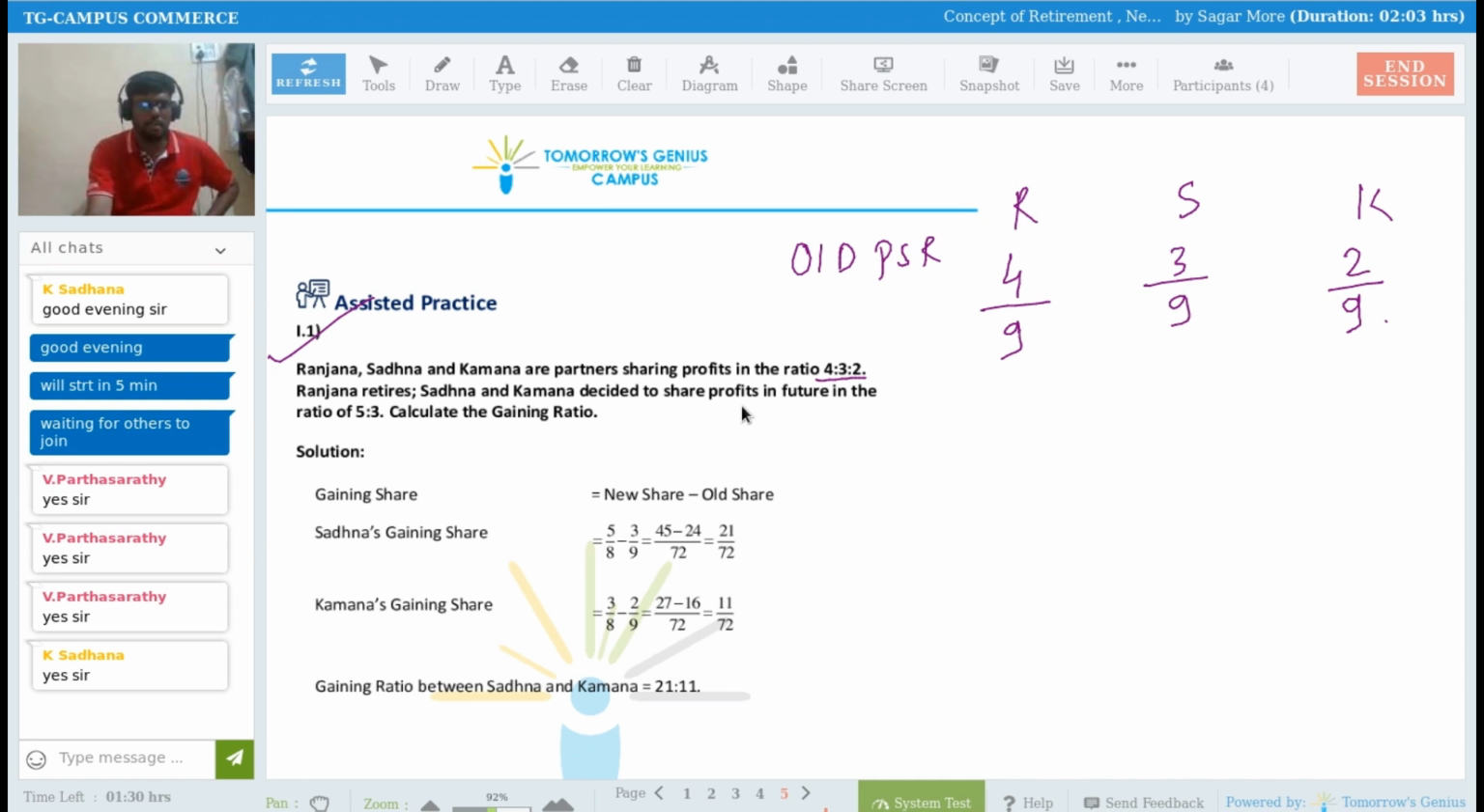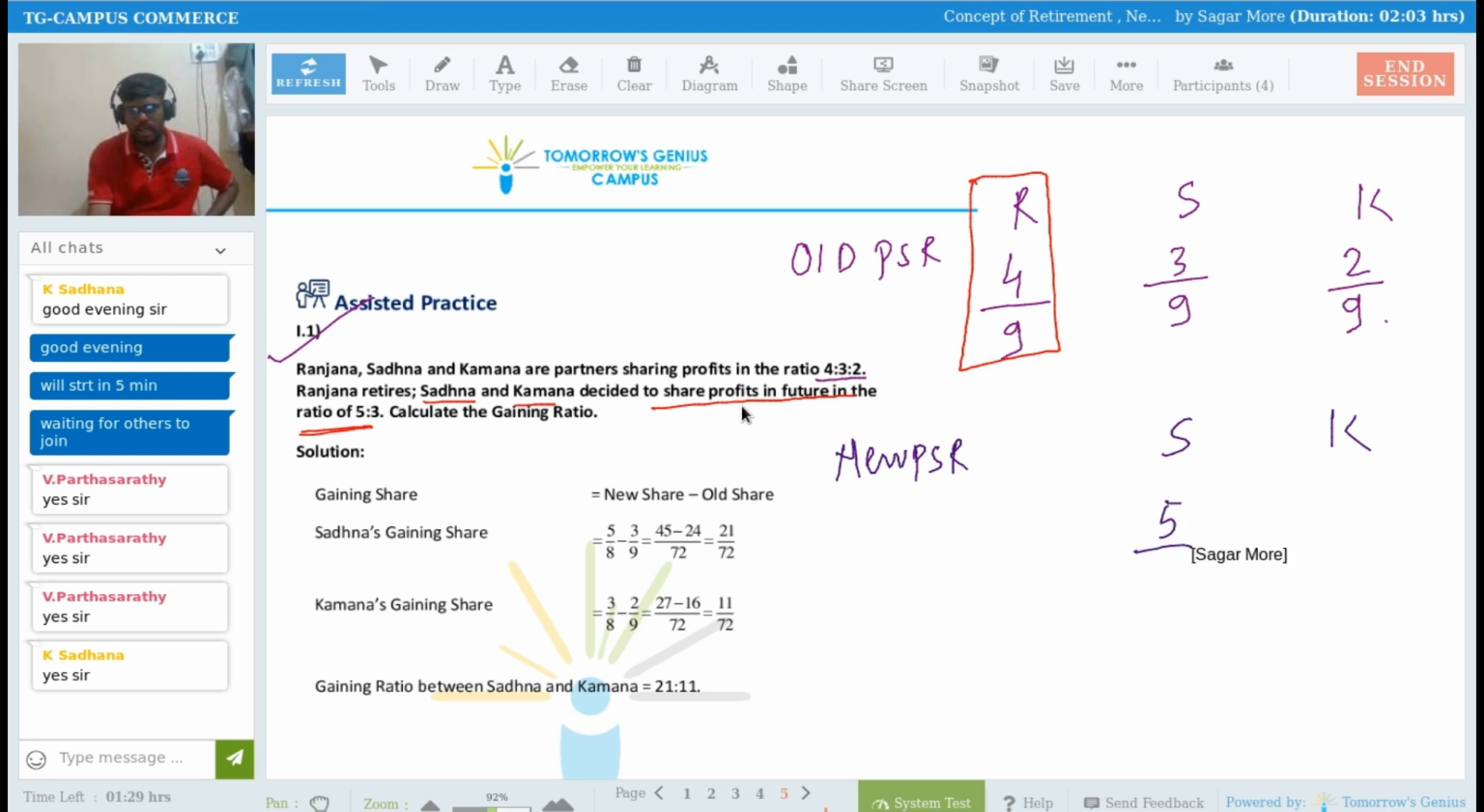Ranjana retires from the partnership business. Sadhana and Kamana decide to share the profits in the future in the ratio of 5:3. So the new profit sharing ratio is given in the question between Sadhana and Kamana, and that is 5:3, that is 5 by 8 and 3 by 8. Now we have to calculate the gaining ratio.